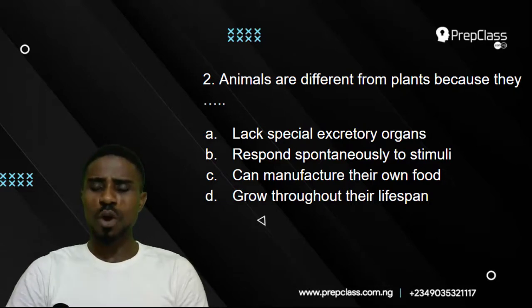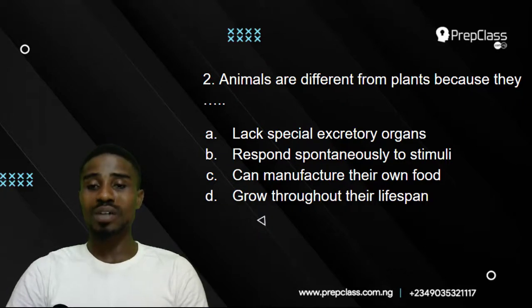Option B, respond spontaneously to stimuli. The word spontaneous means quickly. So you must agree with me, animals respond quickly to stimuli. They are very, very sensitive living things. C, can manufacture their own food. Animals cannot manufacture their own food. Only plants can manufacture their food through a process known as photosynthesis.